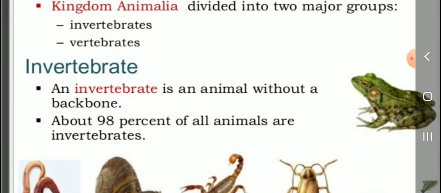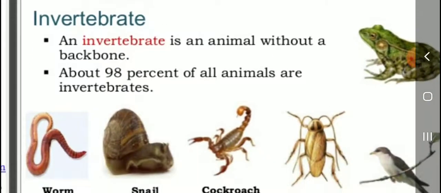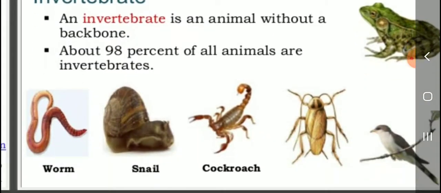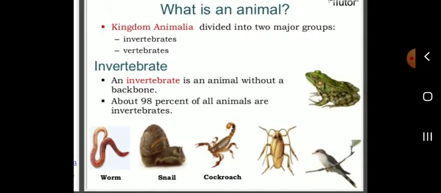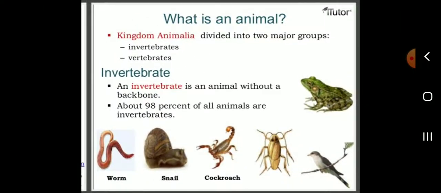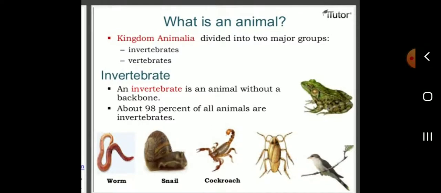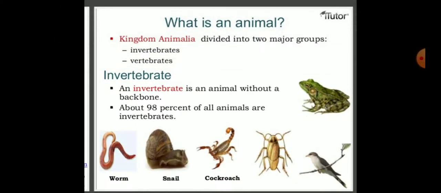An invertebrate is an animal without a backbone. Which animals? Worm, snail, cockroach are examples of invertebrates. So the animal kingdom is divided into two major groups, invertebrates and vertebrates.